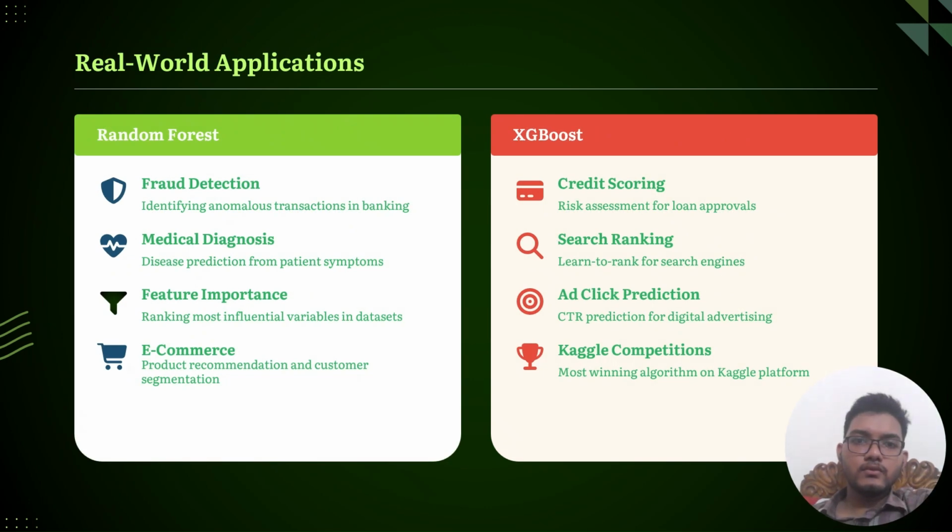Both algorithms are widely used in real-world systems. Random forest is commonly used in fraud detection, medical diagnosis, feature importance analysis, and e-commerce recommendation systems. XGBoost is commonly used in credit scoring, search engine ranking, ad click prediction, and Kaggle competitions. These applications demonstrate how powerful ensemble learning methods are in solving practical business and research problems.